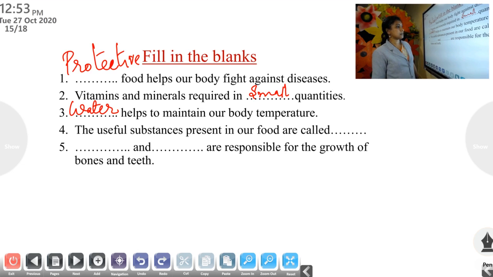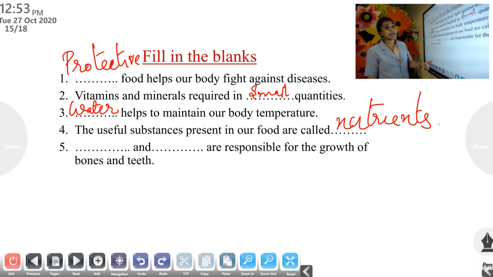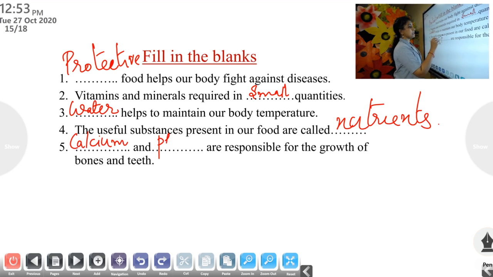Fourth question, the useful substances present in a food are called, what is that? Nutrients. Dash and dash are responsible for the growth of bones and teeth. Two minerals, right? Which are they? Calcium, C-A-L-C-I-U-M, calcium, and phosphorus, P-H-O-S-P-H-O-R-U-S, phosphorus. Calcium and phosphorus are responsible for the growth of bones and teeth.